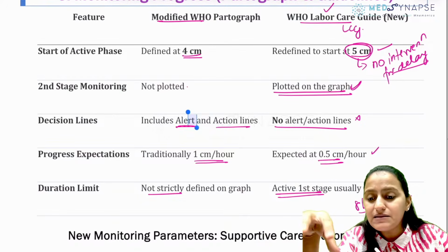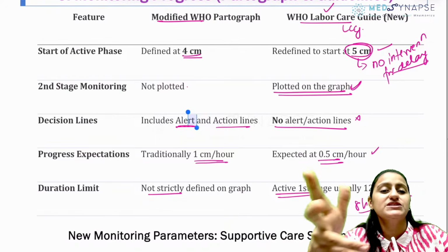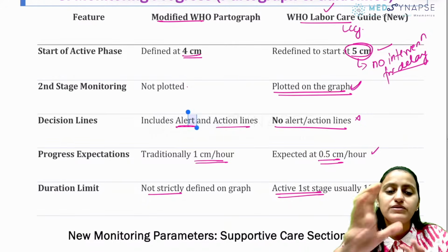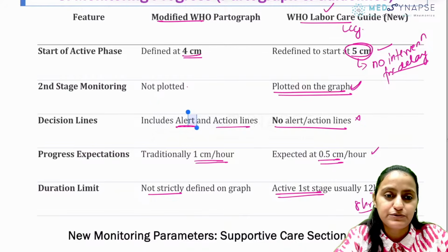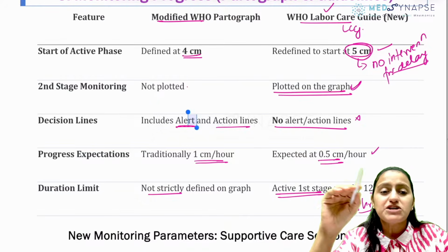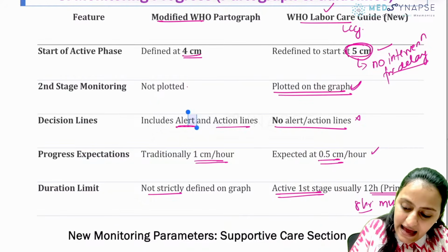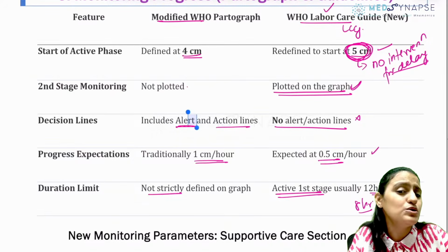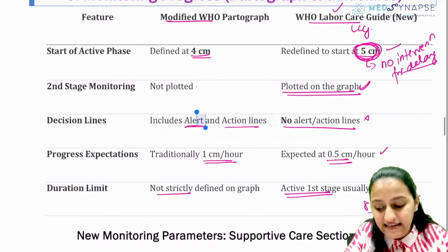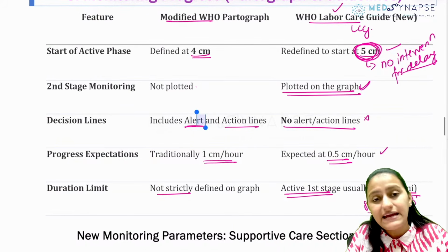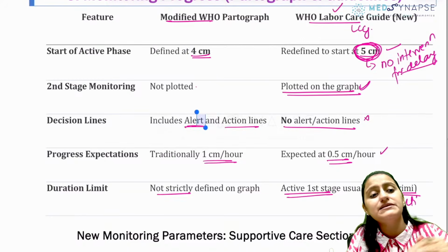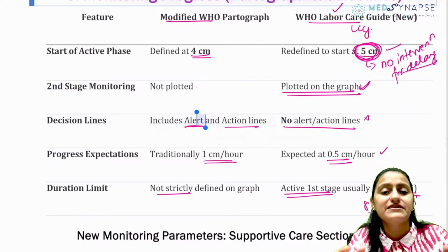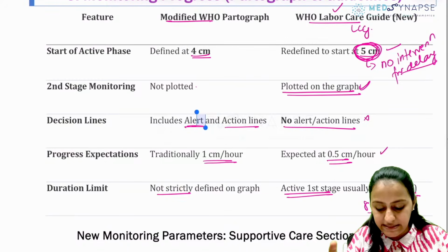The cardinal movements that I have mentioned here are based on questions that have been asked in your UPSC CMS exam previously, so I've tried to include that. Remember, in the WHO labor care guide, the active phase starts from 5 centimeters, not 4 centimeters. There are no alert and action lines. Even the second stage monitoring is plotted, and the progress limit is now taken as 0.5 centimeter per hour. The limit for the active first stage in primaries is 12 hours, in multi is 8 hours.